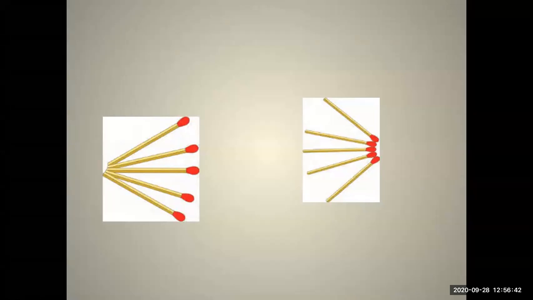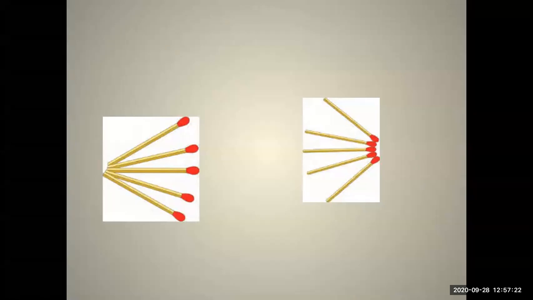All the distances which are measured towards the right of the pole are taken to be positive, left to be taken as what? Negative distance. Distances measured vertically upwards should be taken positive, downward should be taken negative, and the focal length of the concave mirror should always be taken negative, while for a convex mirror it should be taken positive. That is called the Cartesian sign convention. These are certain rules which we should follow. Now the object distance is small letter u, image distance is small letter v. So there is the formula 1/v + 1/u = 1/f.